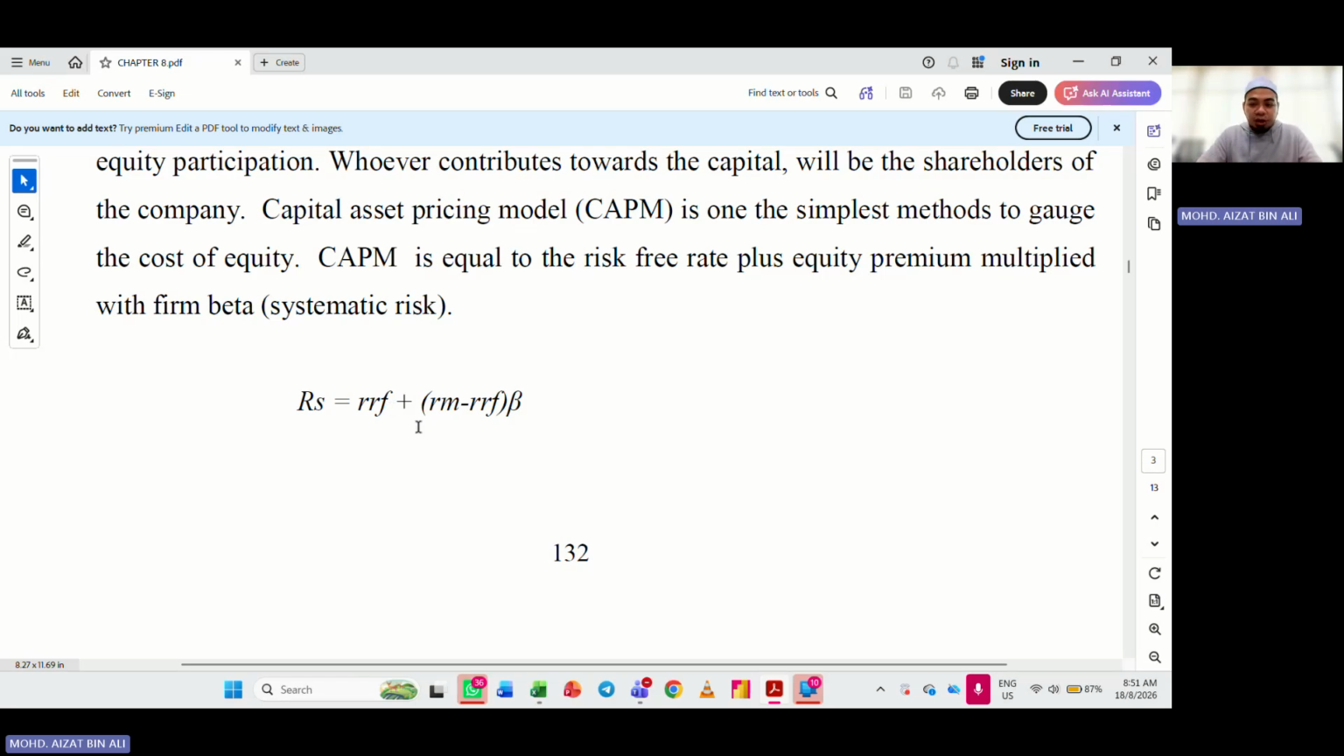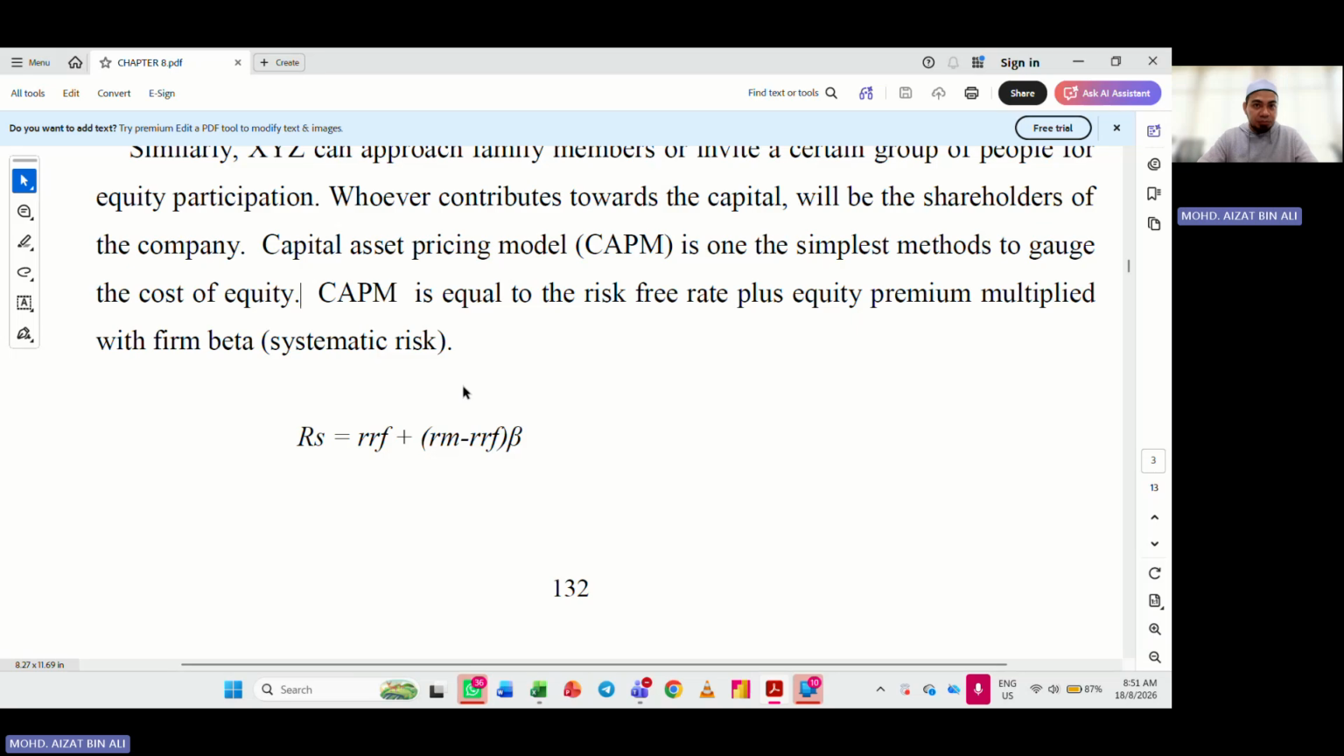So here RM refers to the market return, the highest at any given point. When we take the highest return at any given point from the market, this obviously includes the private sector, the securities market, the capital market, all the markets, minus the rate of risk-free, the benchmark, the lowest, we will get what we call the market premium.